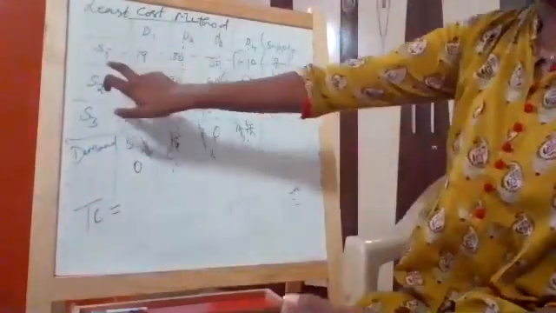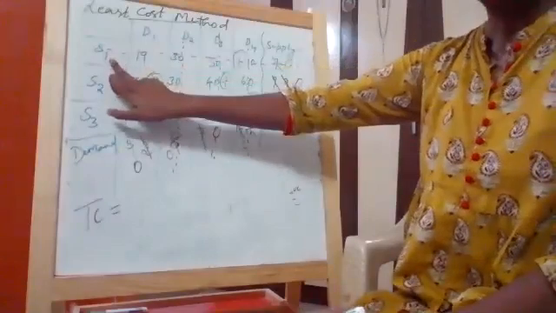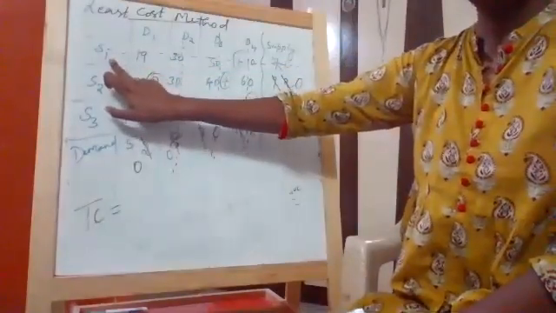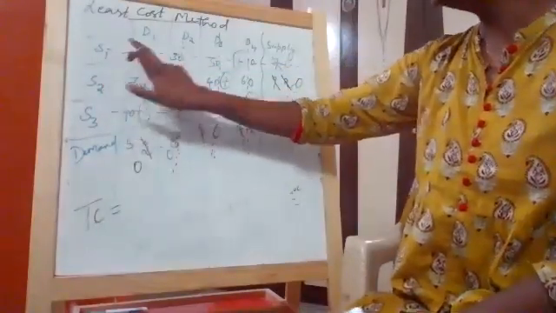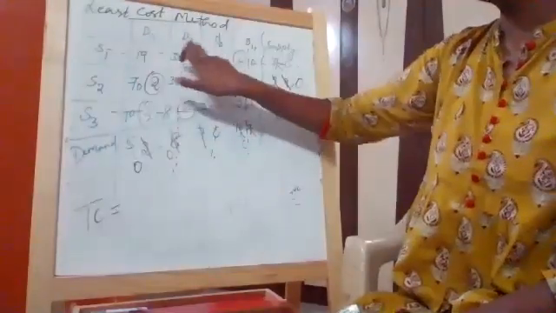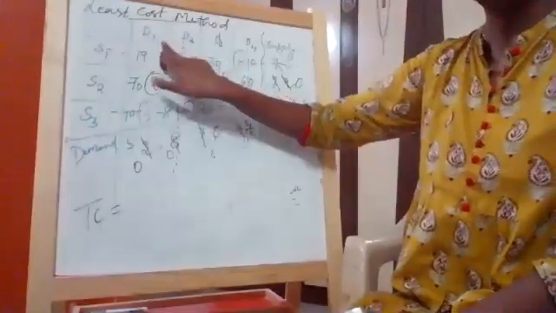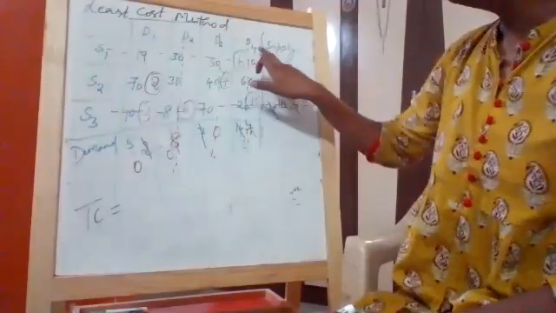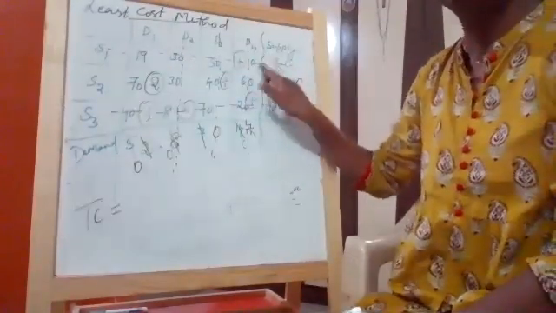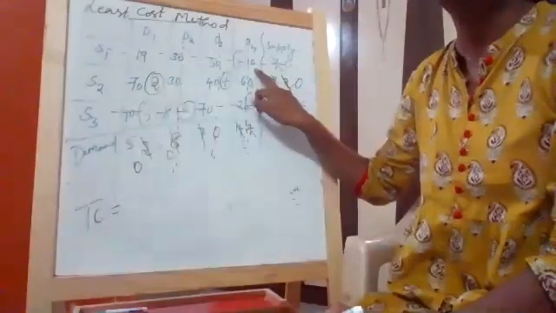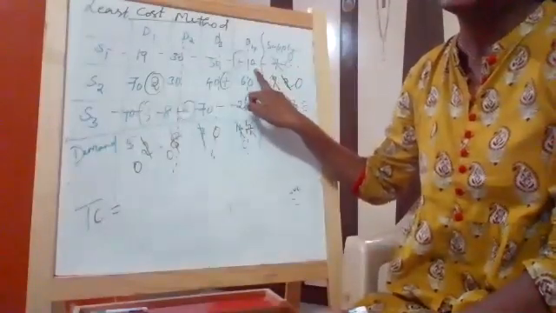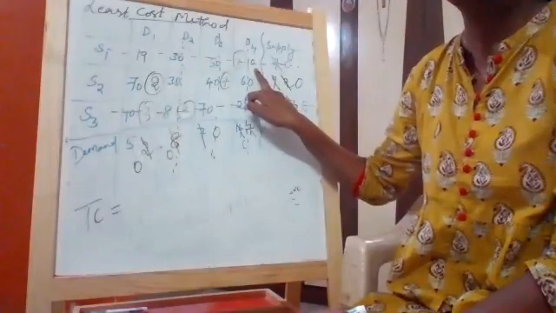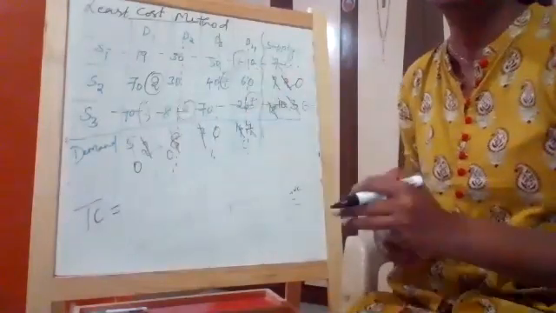So now, what does it mean, girls? For supplier 1, if you see, it needs to distribute to 4 warehouses. It can distribute to 4 warehouses. But for supplier 1, if it is supplying for D4, the cost is less and time taken is also less. That is the reason we are allocating. That is what we are able to prove. Zuveria, understood?